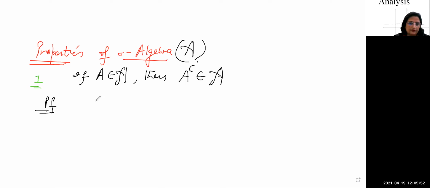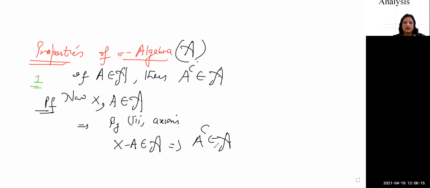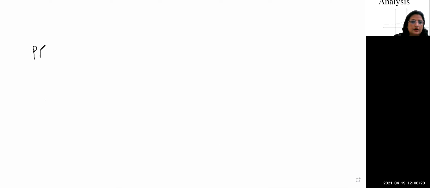Let's come to its proof. Now X we know by the axiom. Now X and A both belong to the sigma algebra. It implies by the third axiom, X minus A belongs to the sigma algebra. And what is X minus A? It implies A complement belongs to the sigma algebra. So this is the property number one. Now coming to the property number two of sigma algebra.